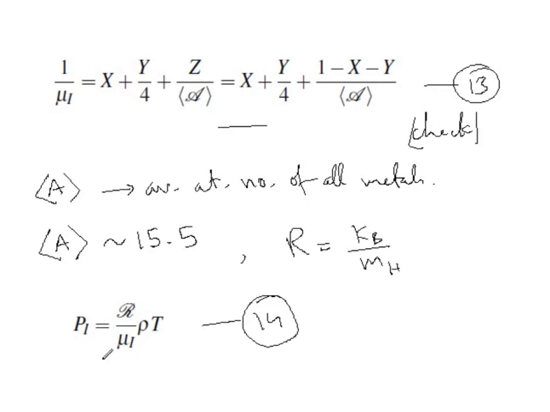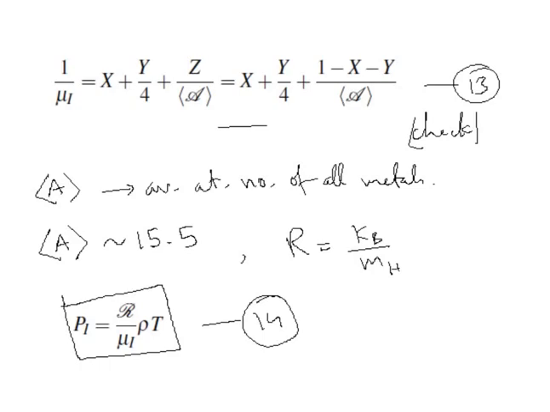So this is the final expression for ion pressure. Let me now talk about electron pressure. This is equation 14. Okay. Let me now talk about electron pressure, which is given by